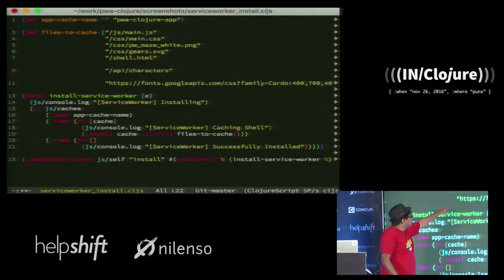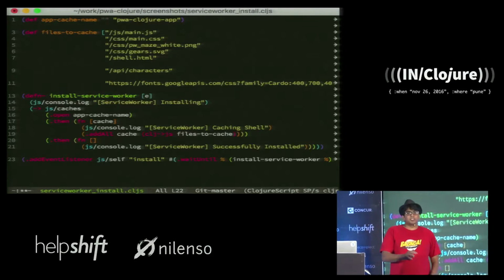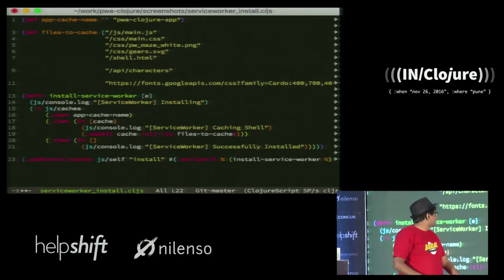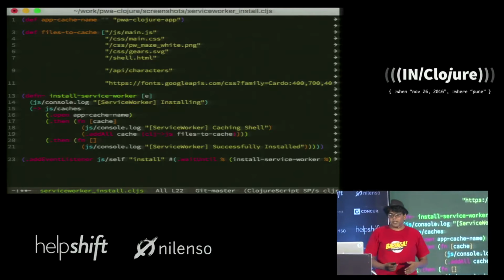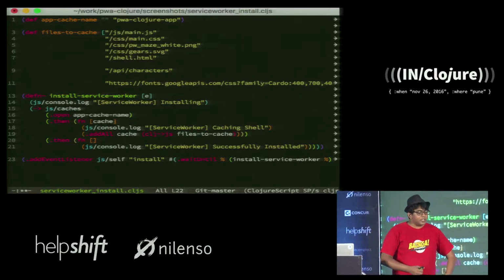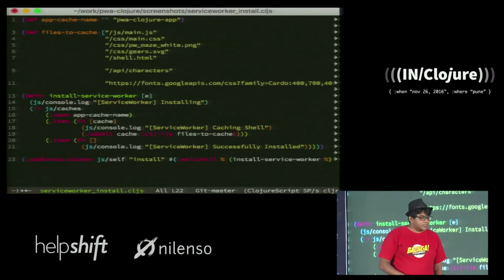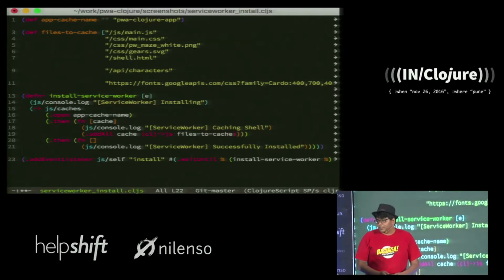And you can see over here that I'm able to even cache resources from completely different domains. Over here I'm caching a Google font. So this makes sure that my CSS is entirely complete, and when I'm completely offline I can still view my page.